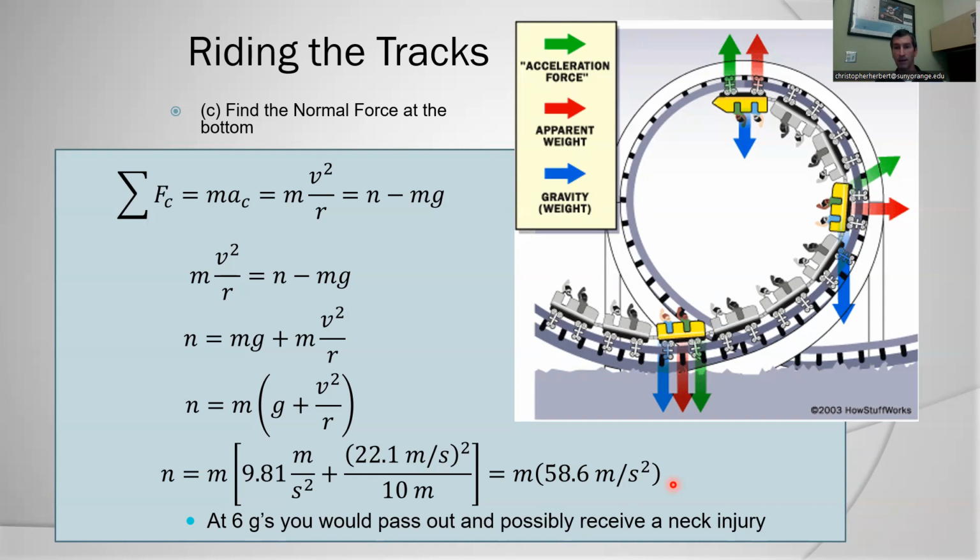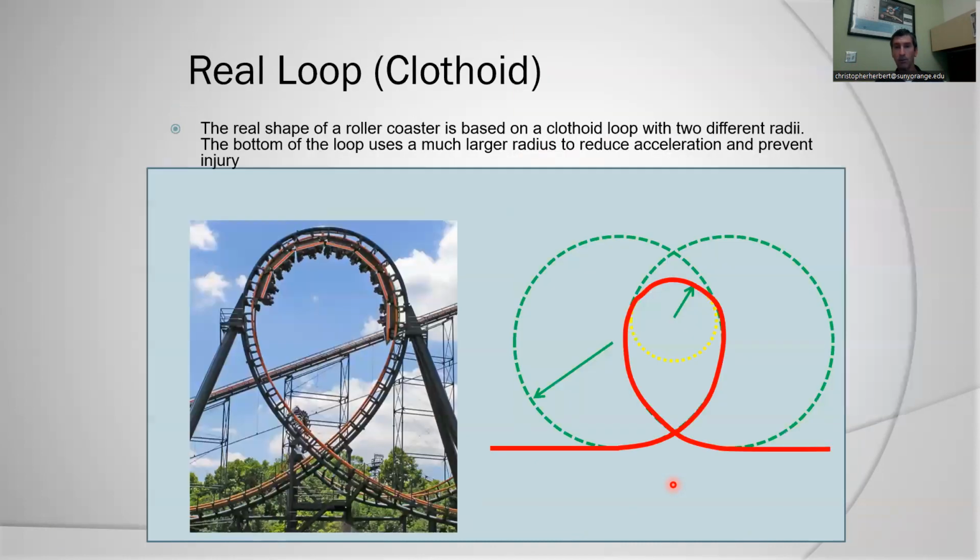So to correct for this, we don't make it completely circular. We make it more curved at the top to enhance that force from gravity, so we can actually go a slower speed. And then we flatten out the curve at the bottom so the centripetal acceleration isn't as great. We call this a clothoid, and it's the reason, it's roller coaster physics, why we have these roller coasters shaped the way that they are.